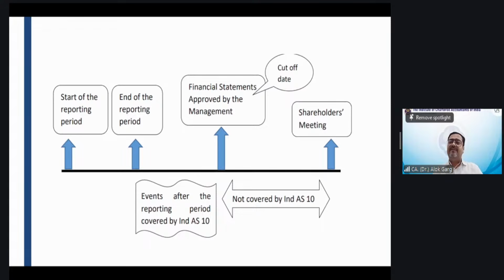So friends, 31st March financial statements completed by 30th of April, and audited by the date, and approved in the board meeting dated 5th May 2026. And on 5th May 2026, say Saminathan is the shareholder of this listed company.